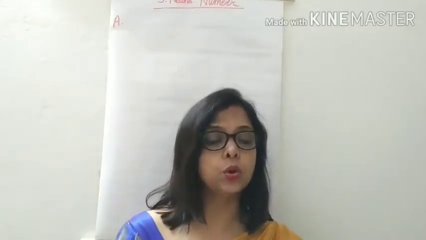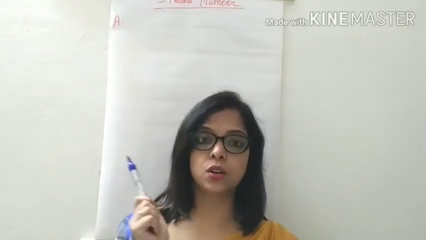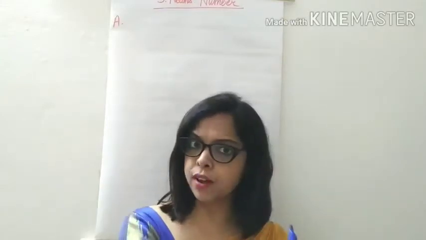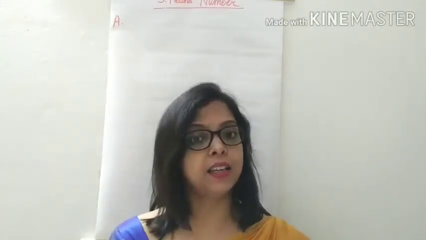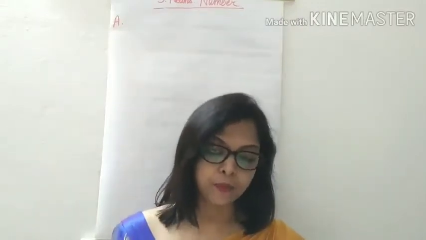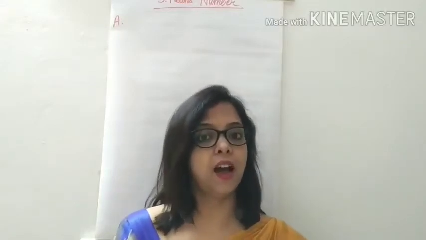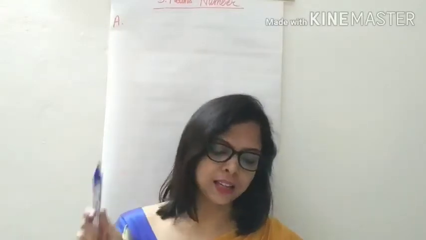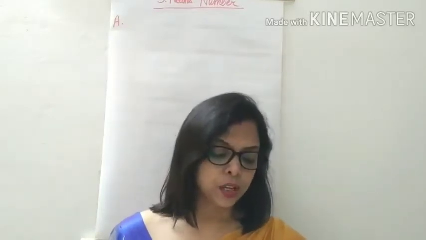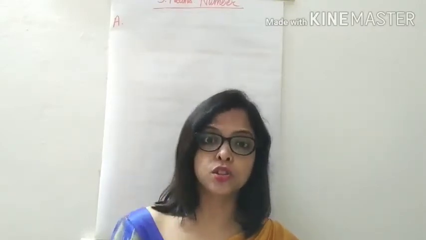Remember, I told you that if the word ends with Y and before Y if there is a consonant like B, C, D, F, G, then we remove Y and we add I, E, S. And if the word ends with Y and before Y there is a vowel A, E, I, O, U, then we simply add S. In most of the cases we do this. Okay, so let's start. Story ending with Y and before Y there is a consonant R.